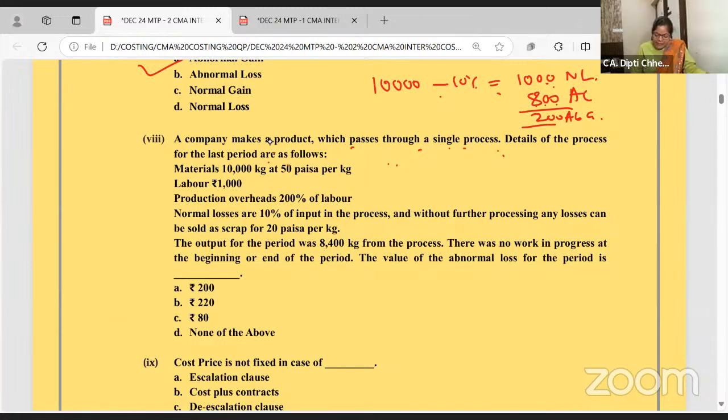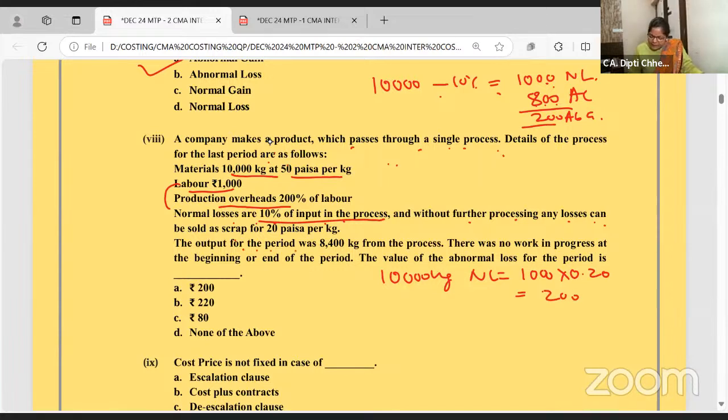Now, material is 10,000 kg at 50 paisa. Labor is 1000. Production overhead is 200% of the labor. Normal loss is 10% of input in process. So how much have you put? 10,000 kg. Normal loss is 1000. Without further processing, any loss is sold as scrap at 20 paise. So 1000 into 20 paise, definitely it will come to 200.